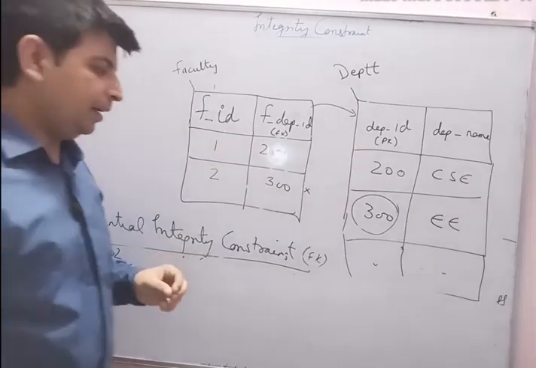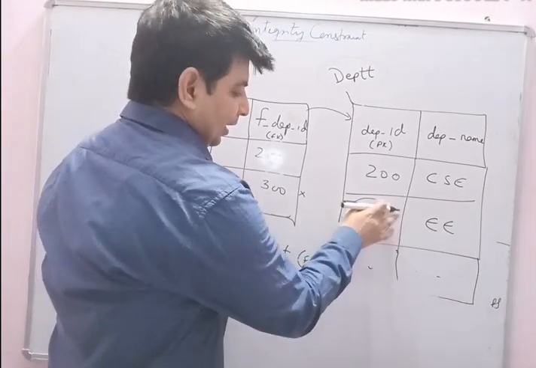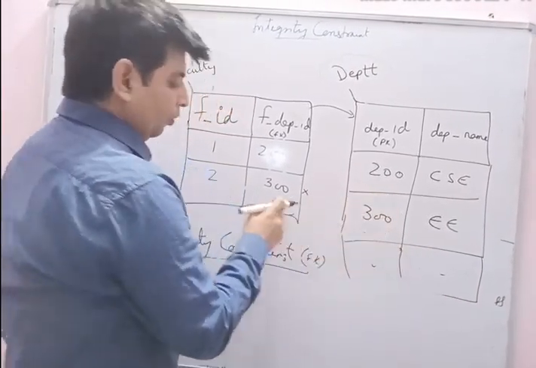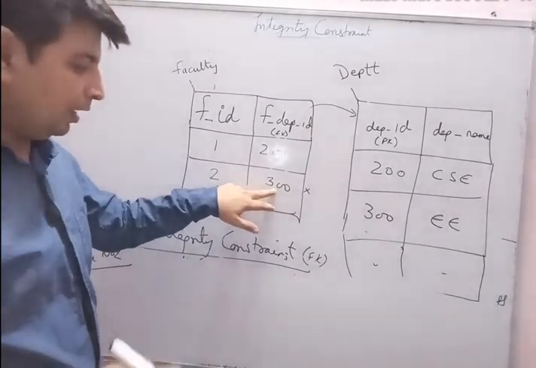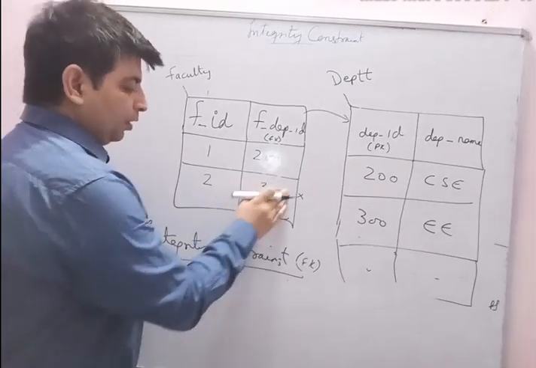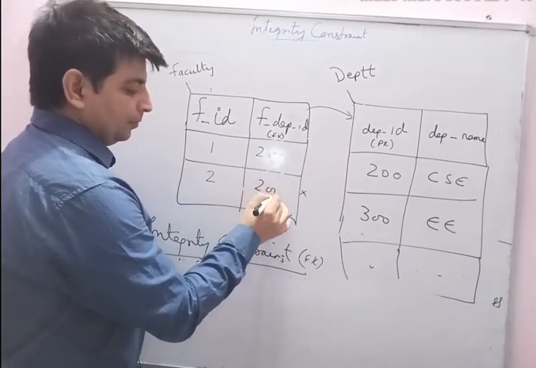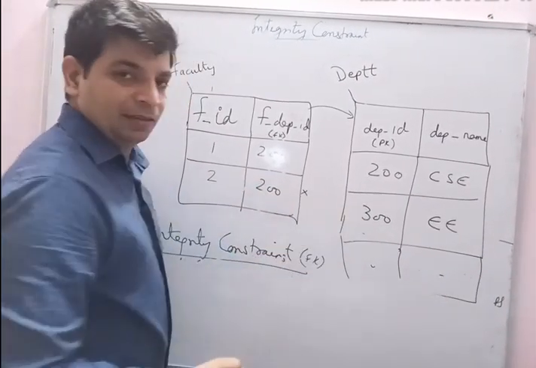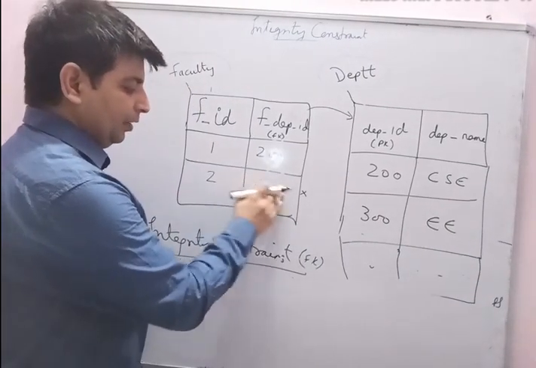So what will I have to do? If I want to delete this 300, either I have to delete all the records which have 300, or I have to change the values of all the records which have 300. Either I have to convert them into 200, then I can delete this. Otherwise I cannot delete that. Are you getting my point?